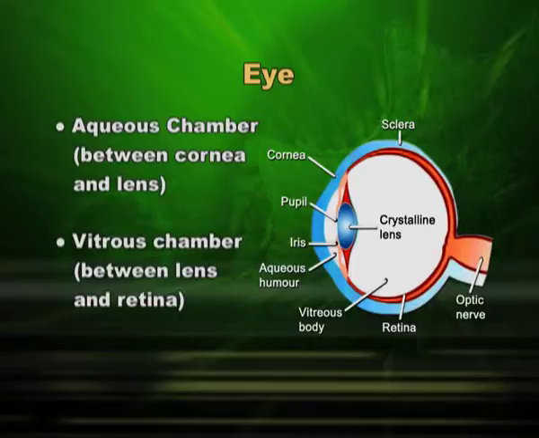So, these two chambers, which are filled with fluid, the watery fluid and the gel-like fluid, are responsible for keeping the eyeball in its shape. So, it remains in its shape and does not sink inside. Now, we will understand the mechanism of vision, how we see any item in front of our eyes.